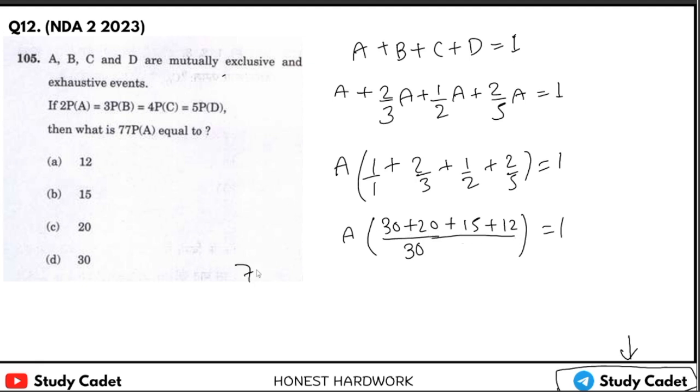Okay, we have 77 upon 30 A equal to 1. Now it is asking 77 P(A), means 77 A. 30 will go that side, so it will be 1 into 30. So the answer is 30. Simple.